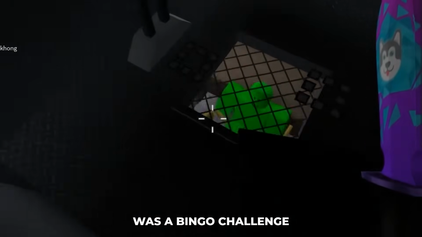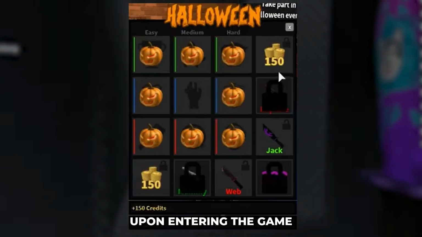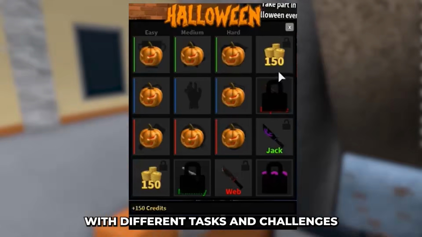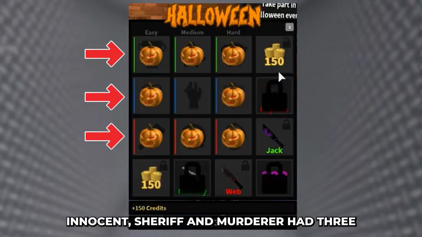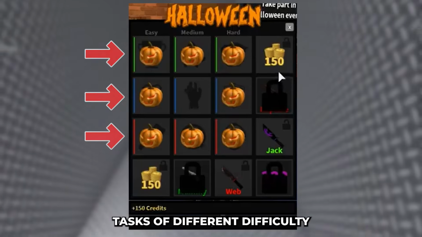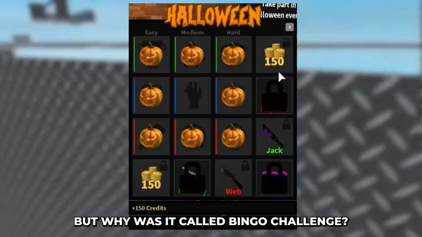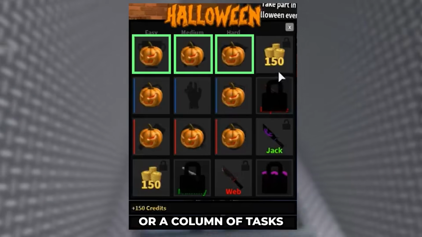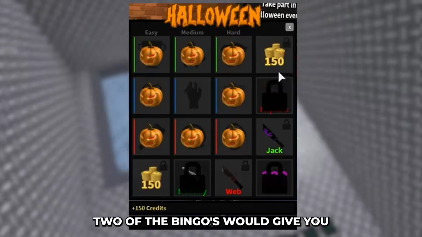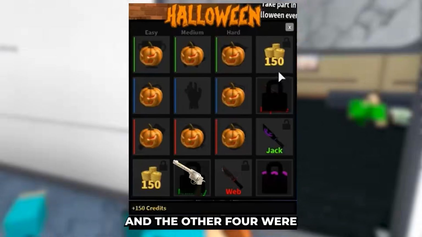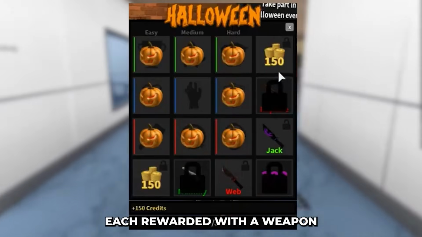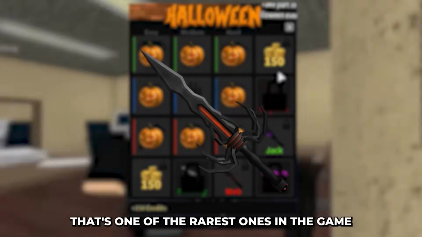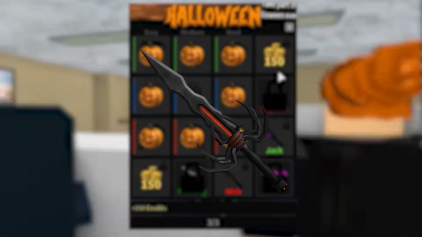The highlight of the agenda was a bingo challenge. Upon entering the game after the start of the event, you got a 3x3 card with different tasks and challenges. Each role, innocent, sheriff, and murderer, had 3 tasks of different difficulty. But why was it called Bingo Challenge? Because, in order to get a reward, you would need to complete a whole row or a column of tasks. 2 of the bingos would give you 150 coins each, and the other 4 were each rewarded with a weapon. If you completed all 9 tasks, you would get an extra weapon of godly quality. That's one of the rarest ones in the game.